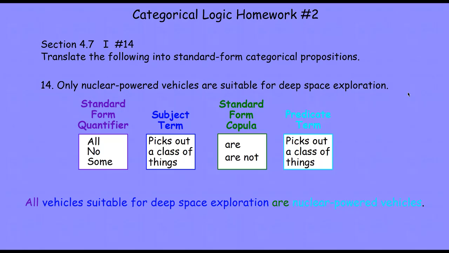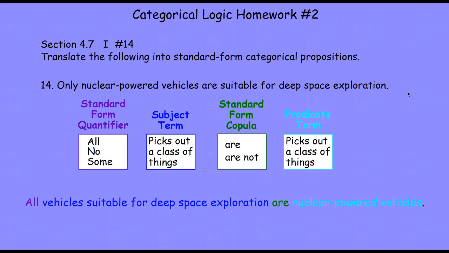Notice I've used a noun phrase to make sure that my subject term picks out a class of things. Suitable for deep space exploration does not pick out a class of things; we have to add a noun phrase to it. We can keep our are, our copula that's consistent with our universal quantifier. And then finally, we get to our predicate term, nuclear